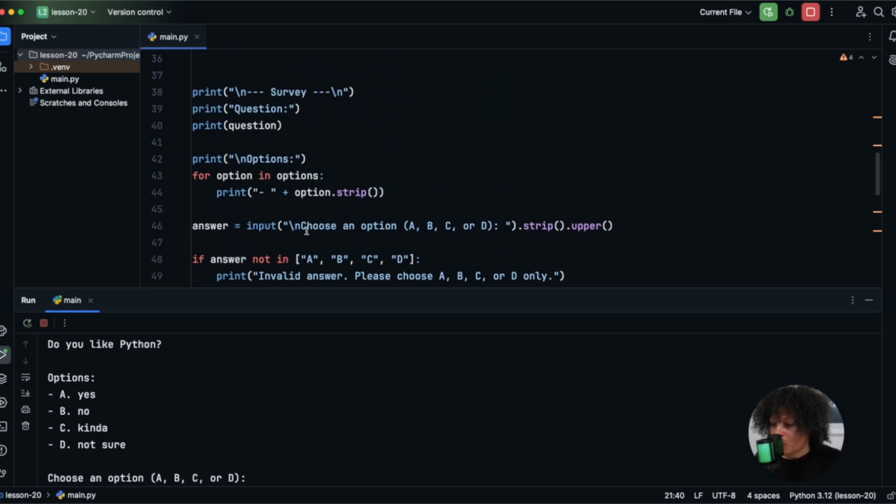Okay, and then now we're getting to this next set of input. Choose an option A, B, C, or D, strip or upper. So let's check out two scenarios here. I'm going to do the happy case. I'm going to put A first.